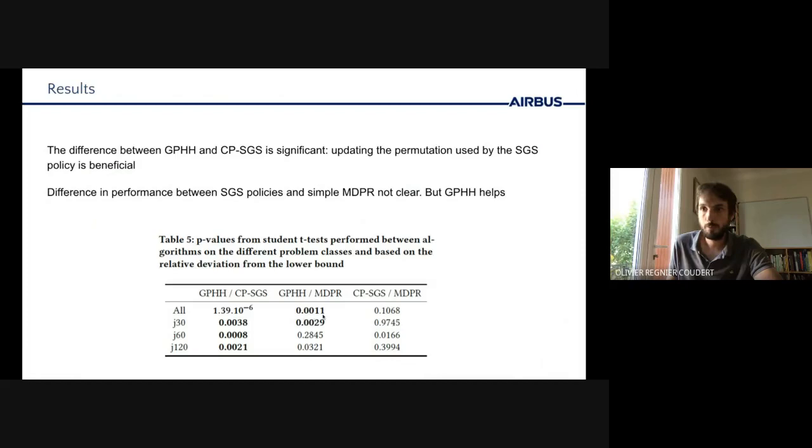The second observation is that although GPHH is significantly better than the handwritten reference heuristic on all the problems, significance is not reached all the time when we look at problem dimensions individually. We see, for example, that for J60 and J120, we don't reach a statistical difference. However, we see that to be competitive with MDPR, SGS policies require update of the permutation because CPSGS does not outperform MDPR on any problem family.